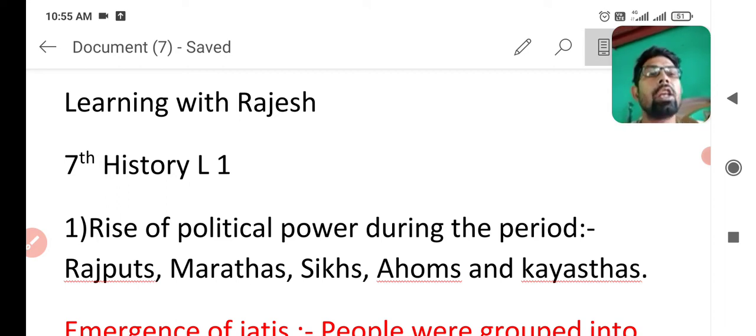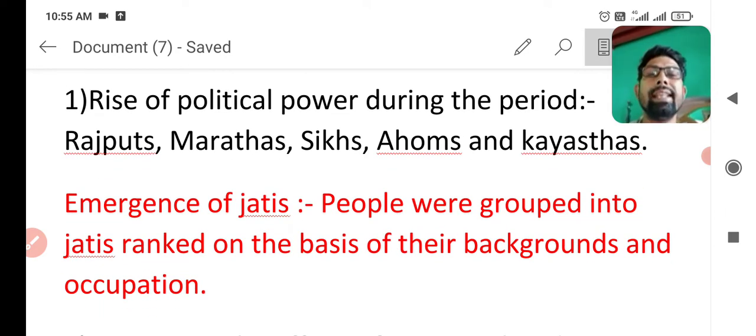The next major point of today is the emergence of jatis. New jatis were also formed at that time. What were the main jatis and how were the jatis regulated? We will read in this subtopic. People were grouped into jatis ranked on the basis of their backgrounds and occupation. On their background and occupation, some people were grouped and these groups were known as jatis. I think you got this point now.